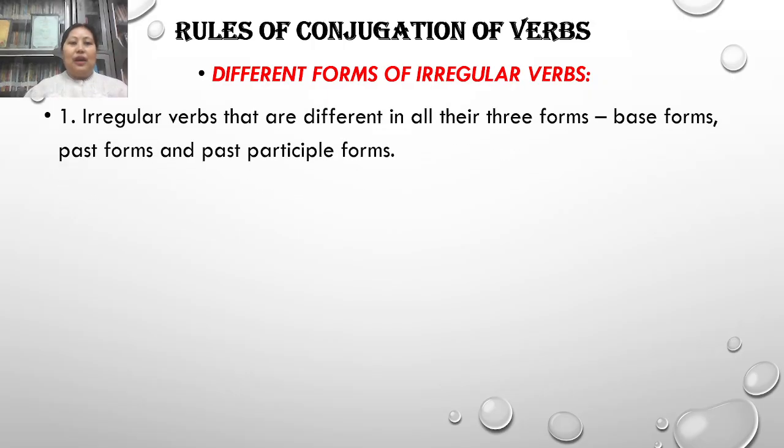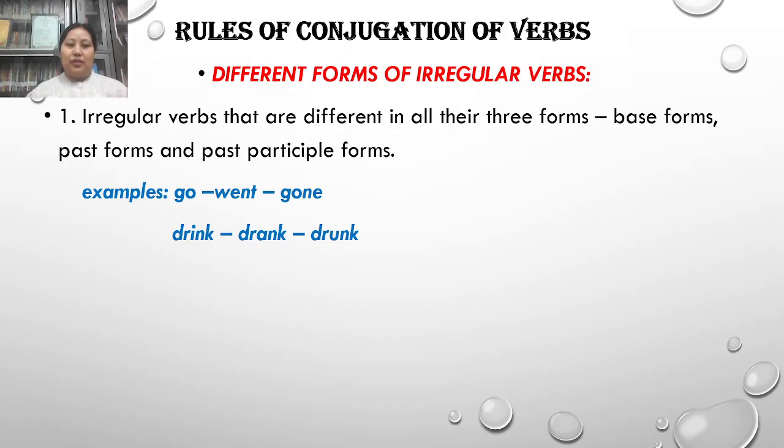So irregular verbs are, here you will find that they are different in all three forms: base form, past form, and the past participle form. Now let me clear this up with examples. Here you can see the examples. Three verbs are given in three different forms. Go is the base form, the past form is went, and the past participle form is gone. Similarly, drink, drank, and drunk. These are some examples of irregular verbs that have three different forms: the base form, past form, and the past participle form.